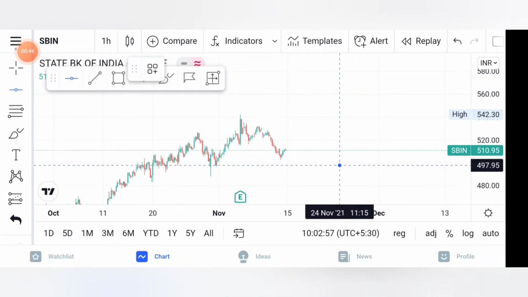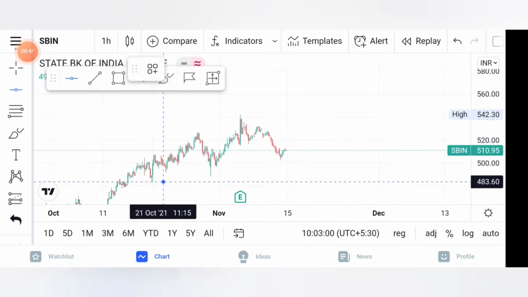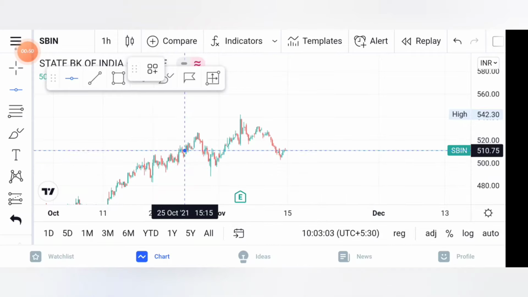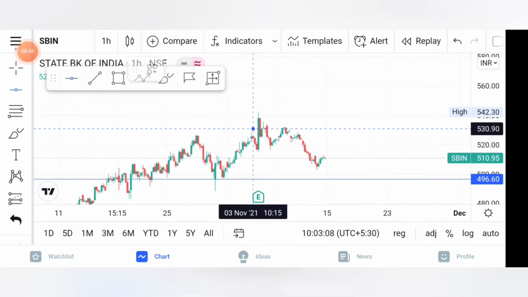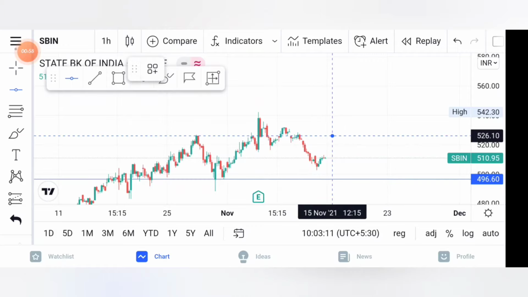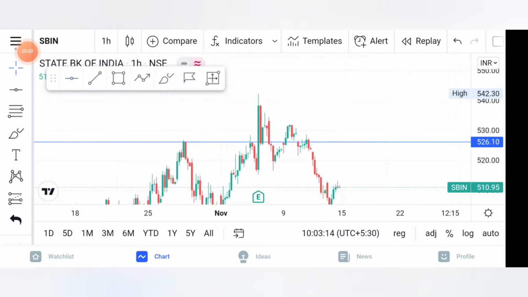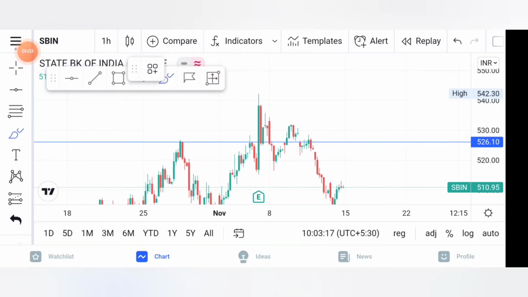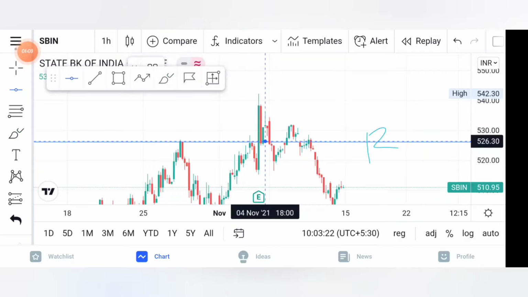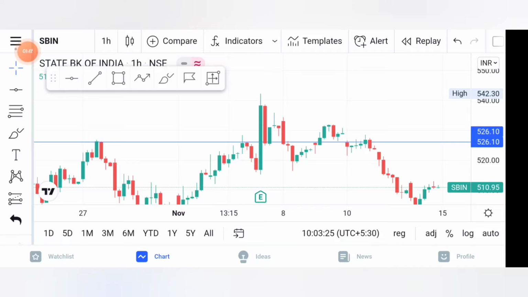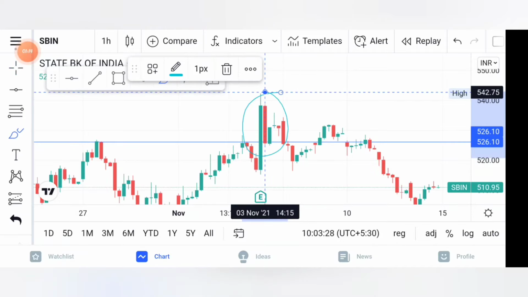Here you can see this is the support level, where the price fell and then took support over here. And the resistance level is here. This is why you can call it a resistance, because you can also see that here there was a green candle, but there was no double confirmation, and the green candle is touching the resistance level, and the red candle has also touched it, and there was no confirmation for the green candle.